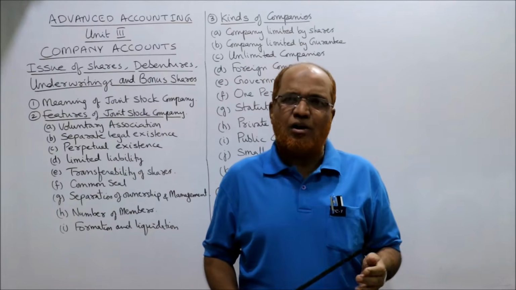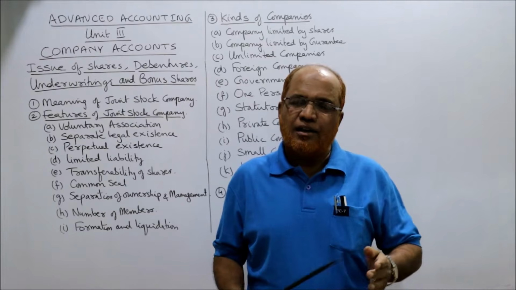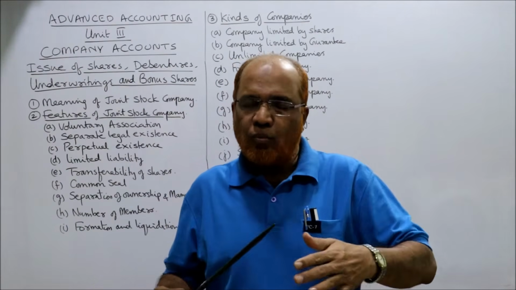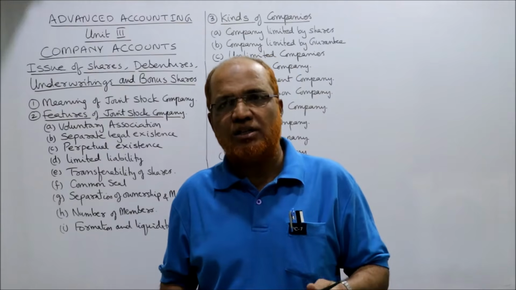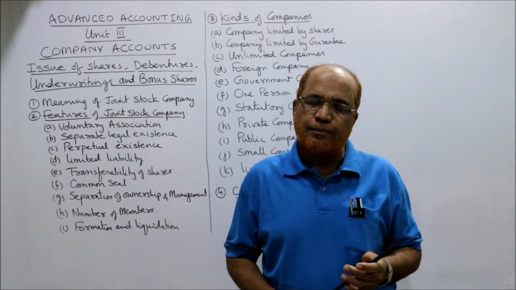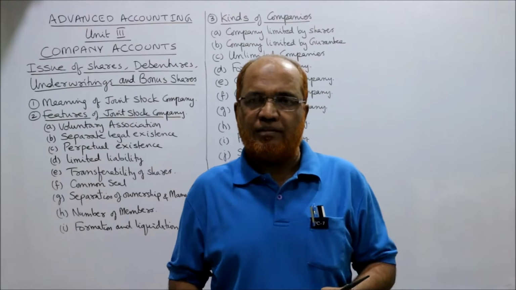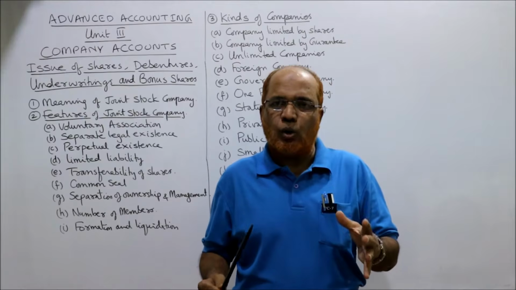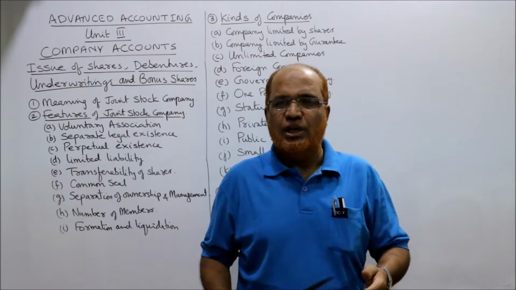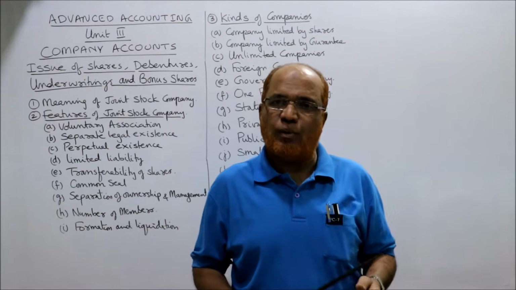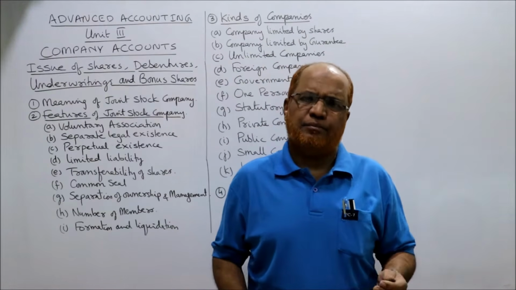It's a form of business organization. There are different types of business organization. The oldest and the more popular form of business organization is sole trading concern. A single person applies his own funds, his own skill. He will manage the complete business. He will control the business. He will take all decisions. He will get all profit. He will bear all losses. That is the oldest form of business organization, still prevailing.